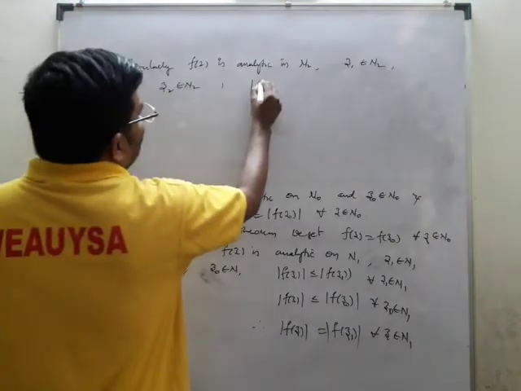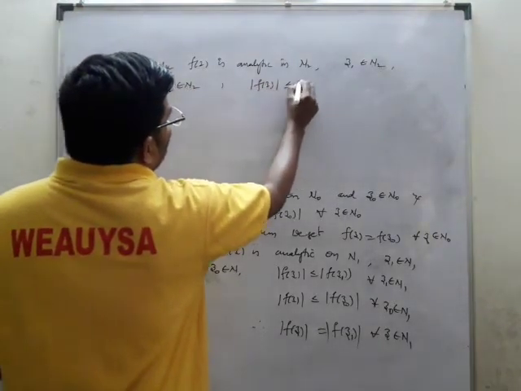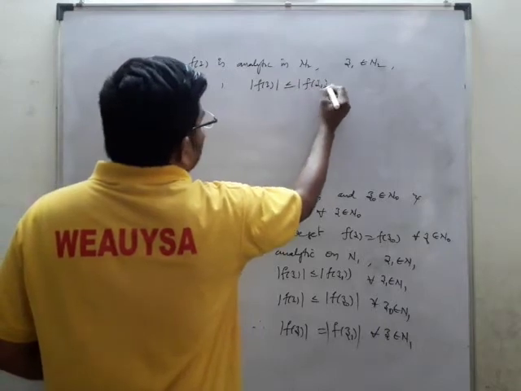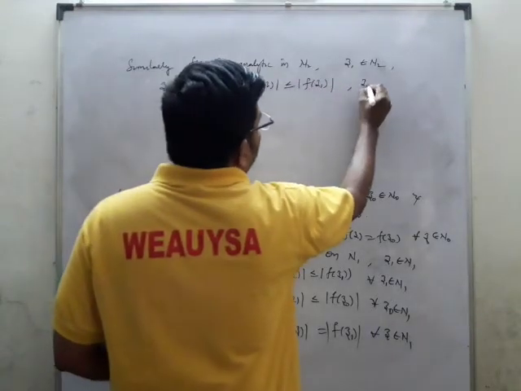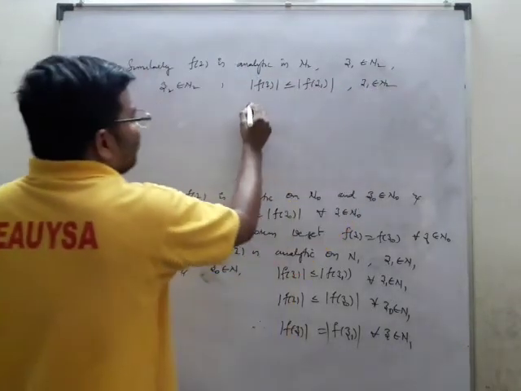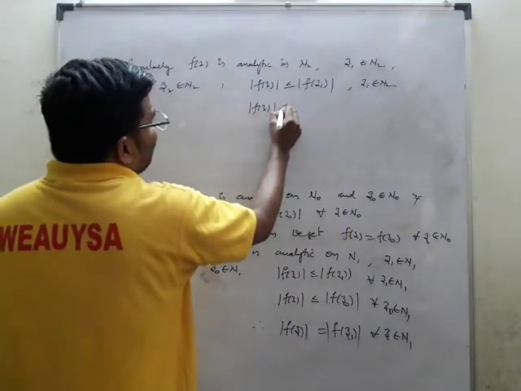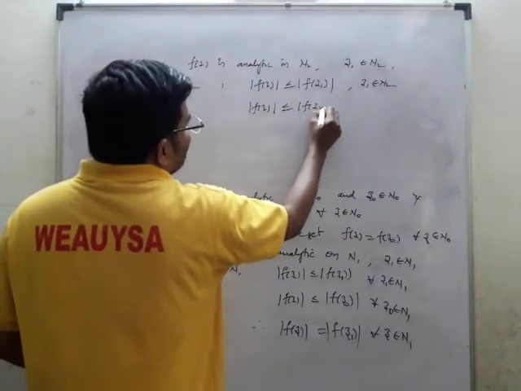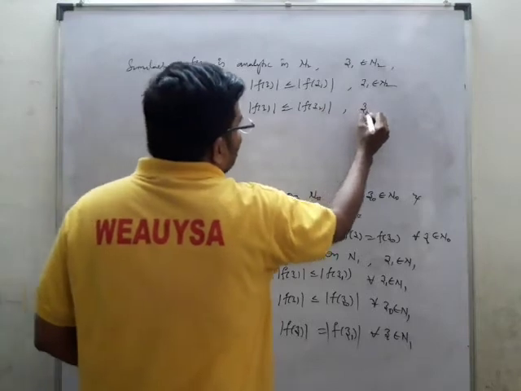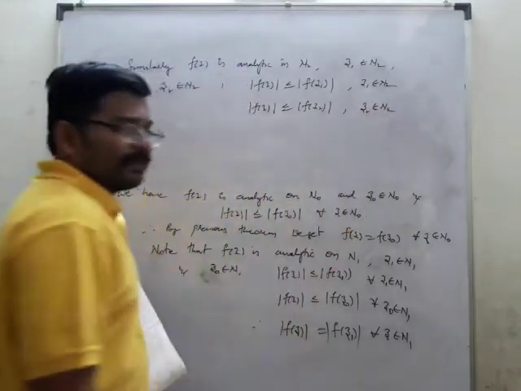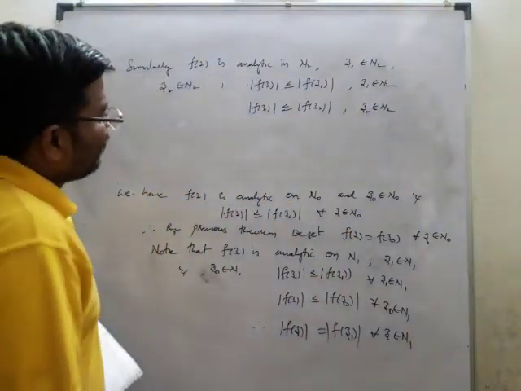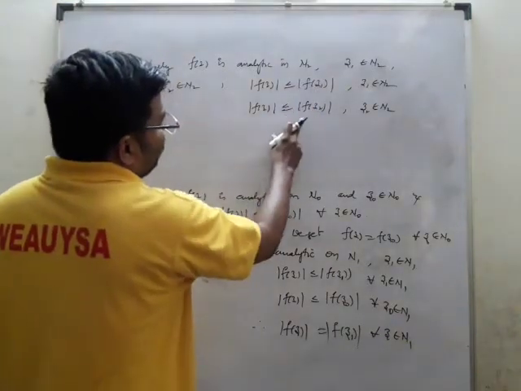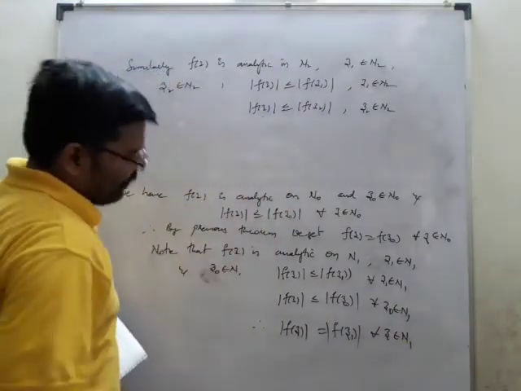Therefore mod f of z is less than or equal to mod f of z1, where z1 belongs to N2, and mod f of z is less than or equal to mod f of z2, where z2 belongs to N2.